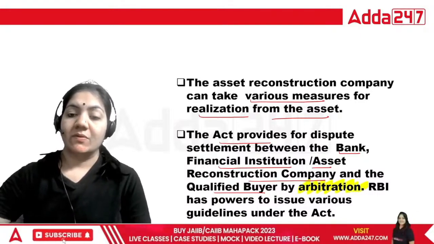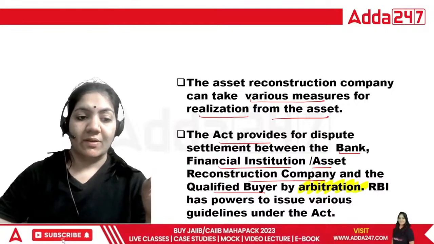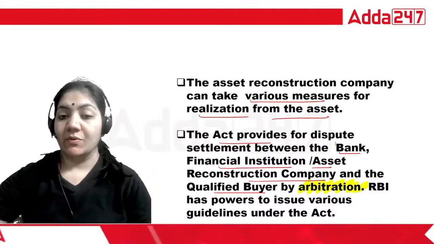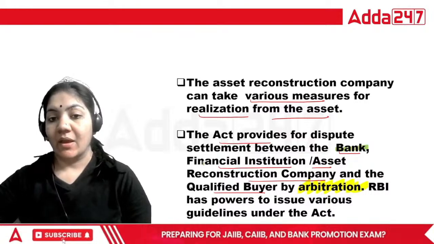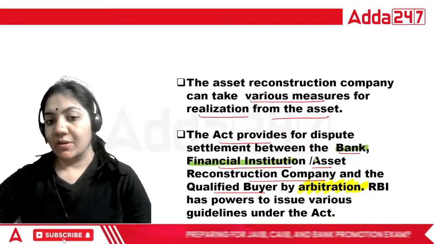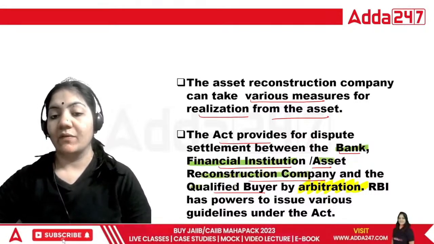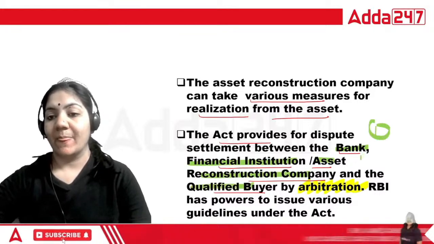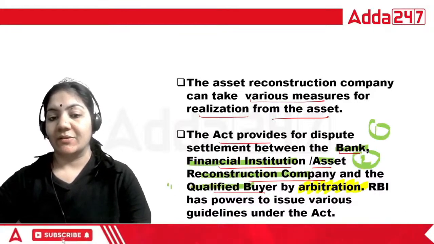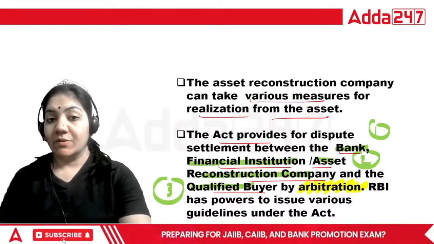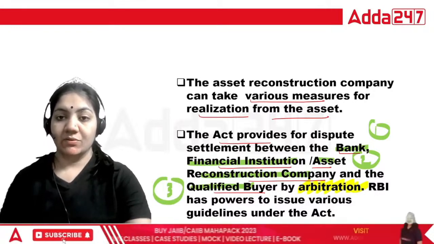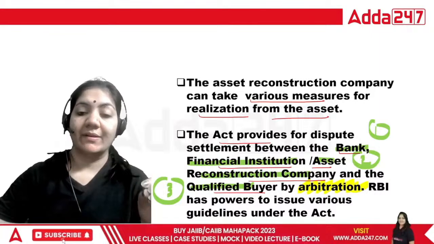So what is arbitration? First of all, you have to remember the dispute should be between the bank, financial institution, ARC company, and qualified buyer. So there are three persons: one, this is two, and this is three. If the dispute is between these three personalities, it has to be solved by arbitration.